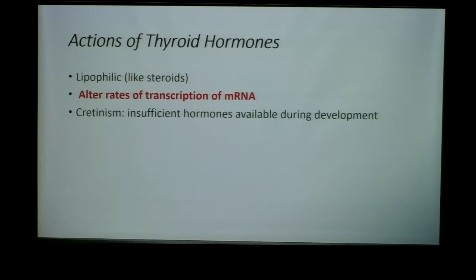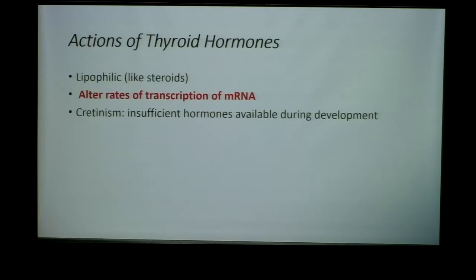Now, thyroid hormone is going to alter rates of transcription of mRNA, and what that means is it's going to change our rate of metabolism. It's going to make our cells use more energy, and we'll talk about the specific ways it does that. But it does that by altering rates of transcription of DNA. So it goes into the nucleus and changes the way mRNA is made to make proteins. Okay, we should know that central dogma, that order of making proteins from DNA.